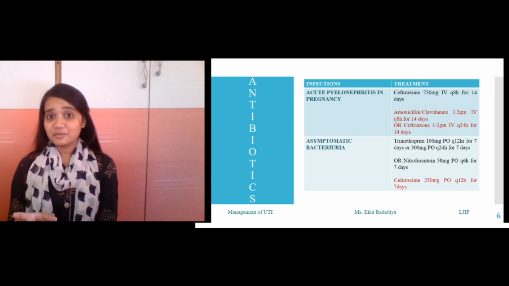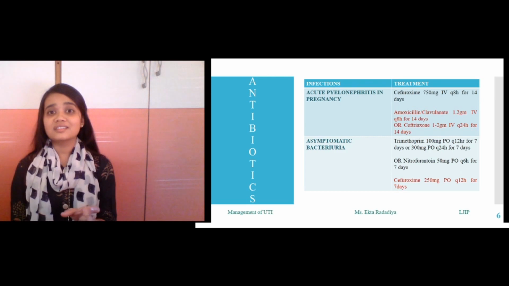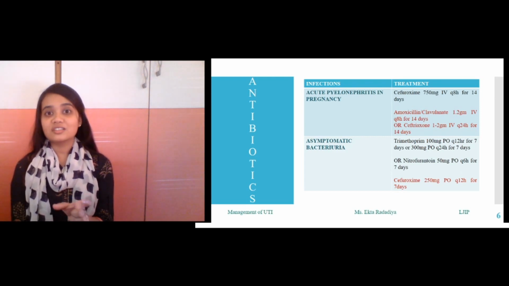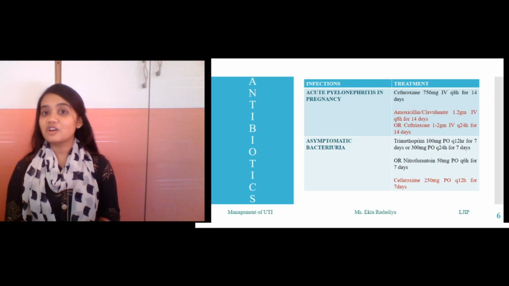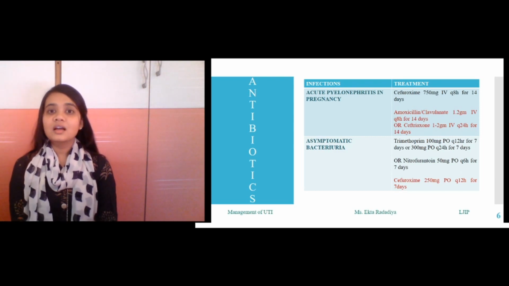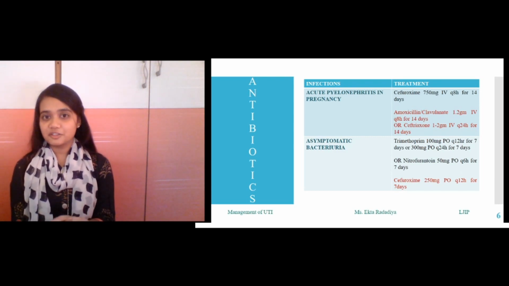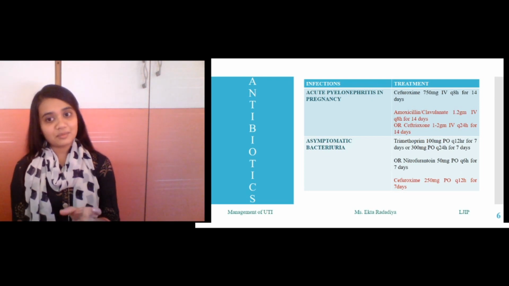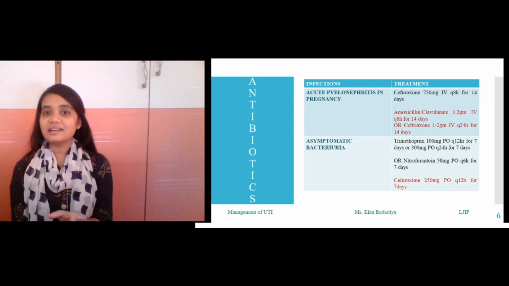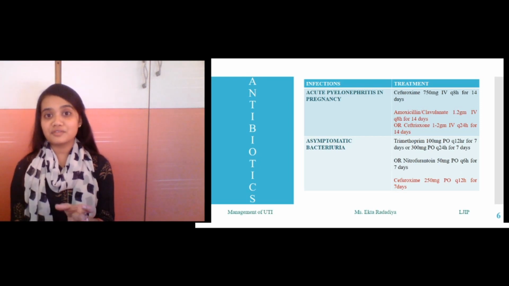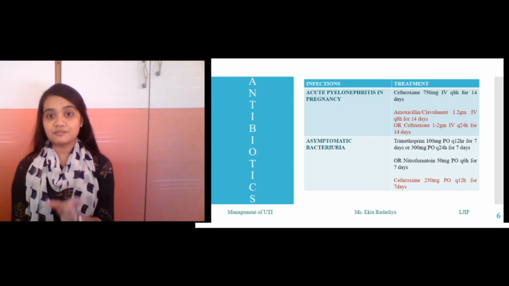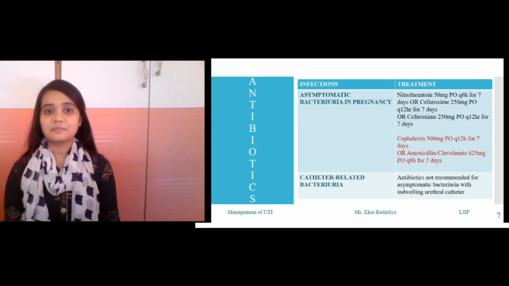But these treatment options really depend on susceptibility or culture tests, whereas trimethoprim is not prescribed in pregnant women. It is contraindicated in pregnancy. Next is asymptomatic bacteriuria. It includes trimethoprim or nitrofurantoin at different doses, and an alternative includes cefuroxime 250 mg orally every 12 hours for 7 days.